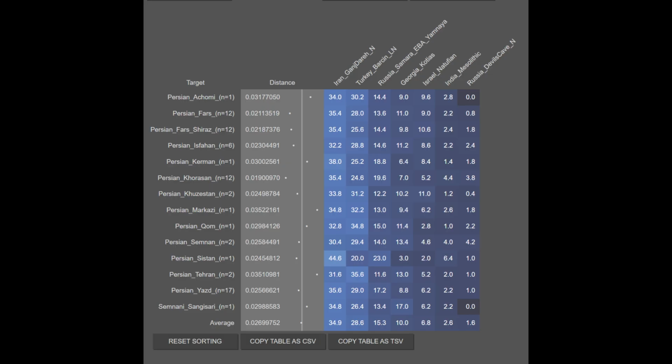What's evident from these results is that the contemporary Persians are very close genetically to the Iron Age Iranian samples as well as the medieval era Iranian samples, though they do have elevated amounts of India Mesolithic and Siberian ancestry. Nonetheless, the India Mesolithic ancestry only averages out to 2.6% and the Siberian ancestry averages out to 1.6%. Thus, contemporary Iranians are 95.8% West Eurasian.